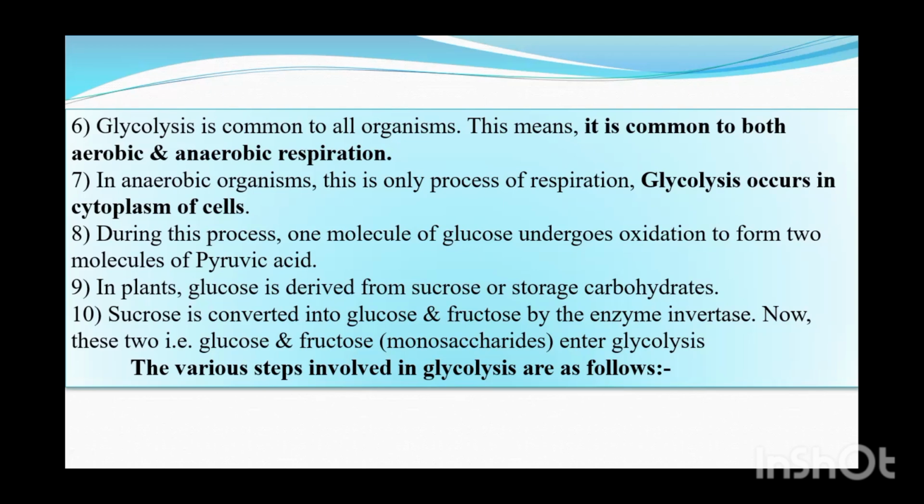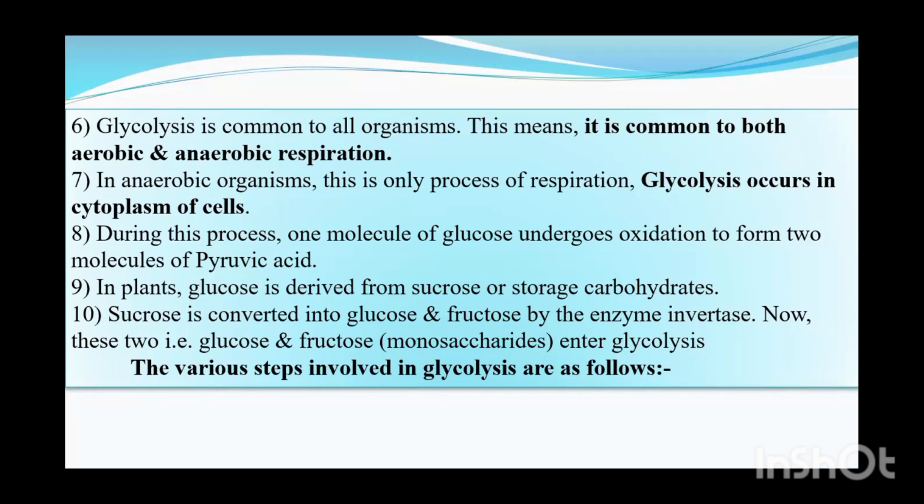That sucrose, a disaccharide, is converted to glucose and fructose with the help of an enzyme called invertase. Glucose and fructose are produced by breakdown of sucrose, and both of them are monosaccharides. They enter into the process of glycolysis, and then they will undergo the breakdown.